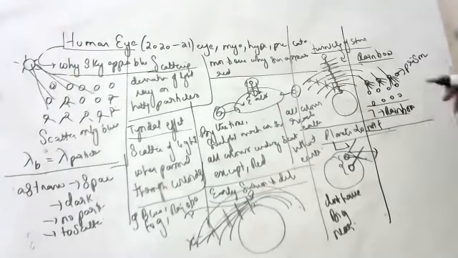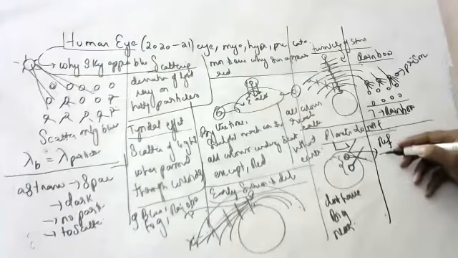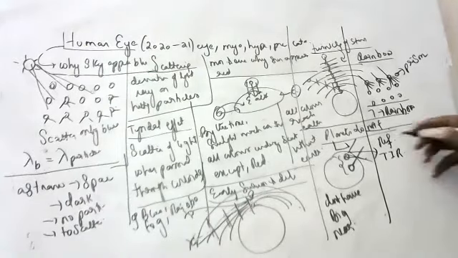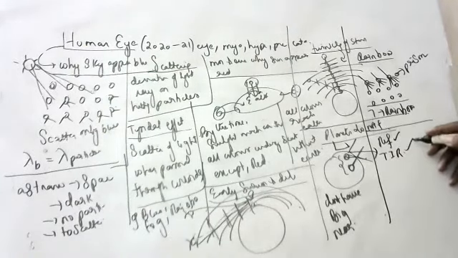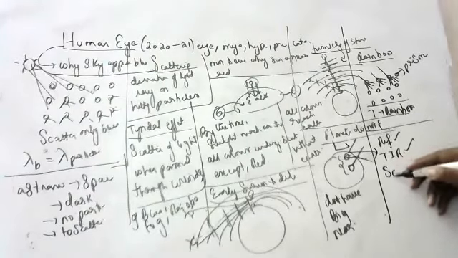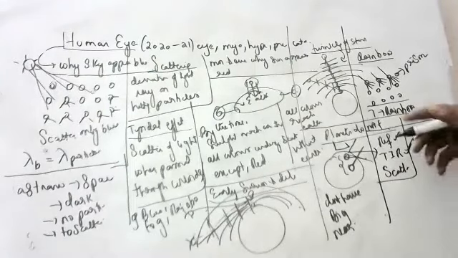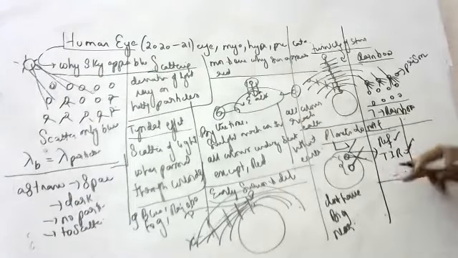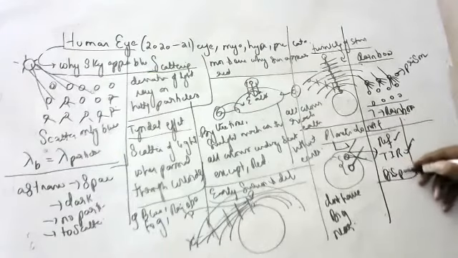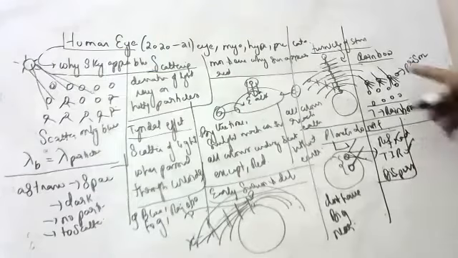Okay, children. And the rainbow is occurring because of what? Refraction, total internal reflection, and dispersion. Sorry, children, not scattering, dispersion. Because of this, a rainbow will occur.